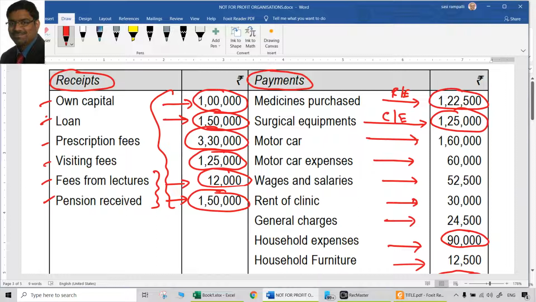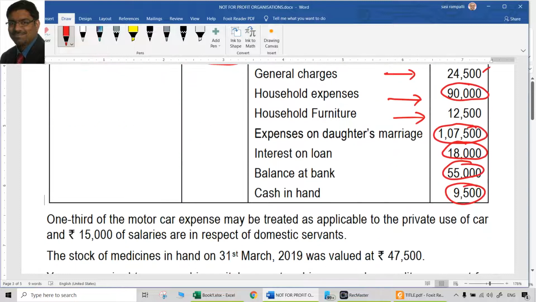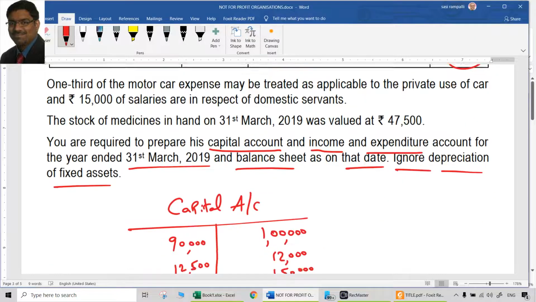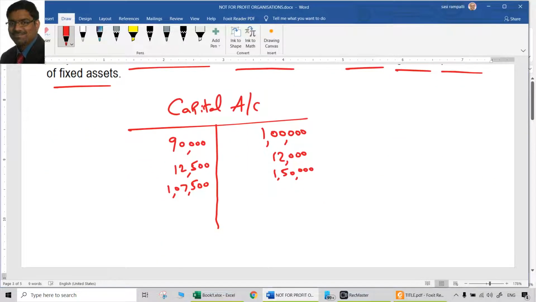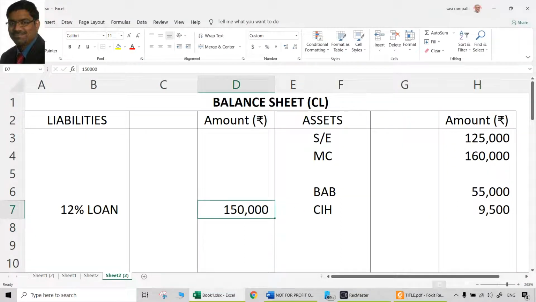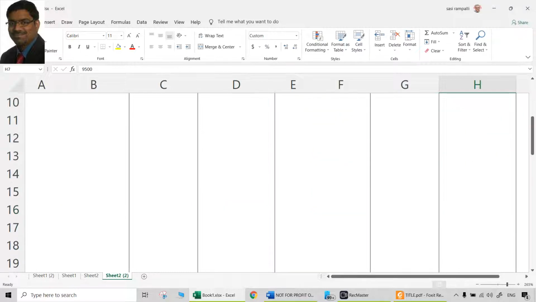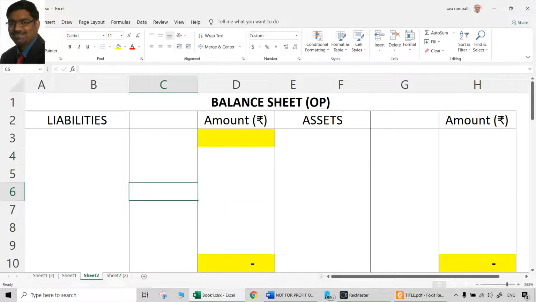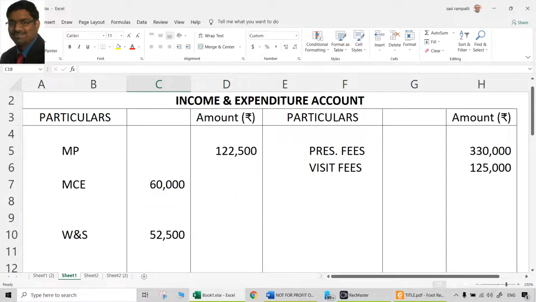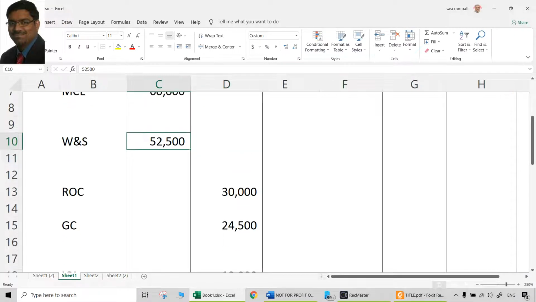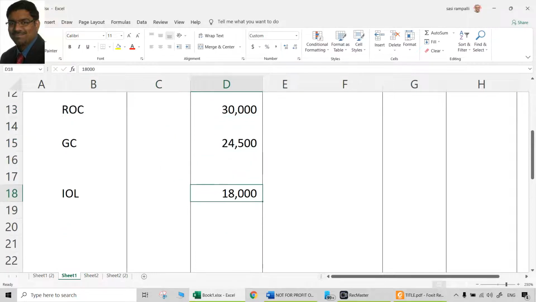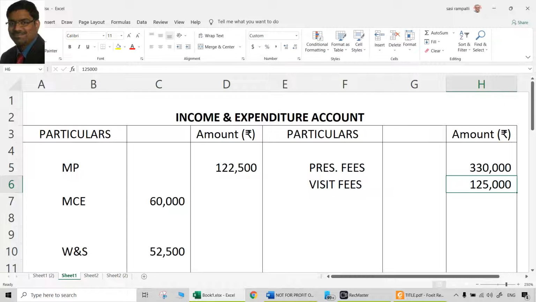So totally how many items are there here? 1, 2, 3, 4, 5, 6, 7, 8, 9, 10, 11, 12, 13, 14, 15, 16, 17, 18, 19 items are there. So 19 times we should have treated something. Check that here. There are 6 here: 3 on the debit, 3 on the credit, total 6. Then 7, 8, 9, 10, 11, 12, 13, 14, 15, 16, 17, 18, 19. So just a broad number.